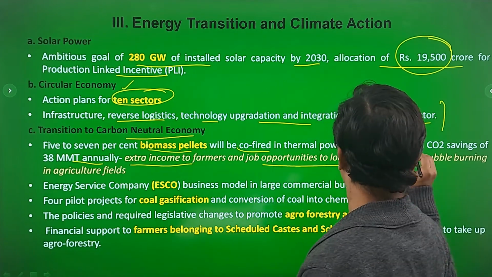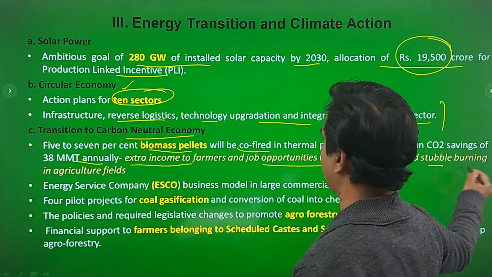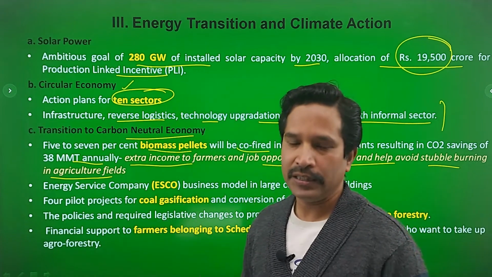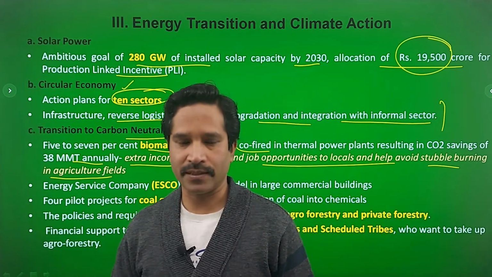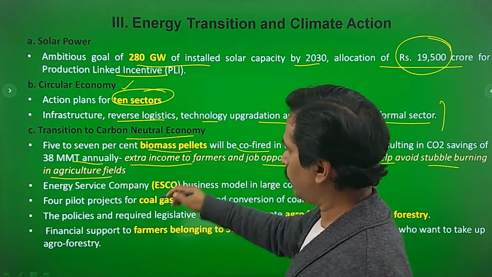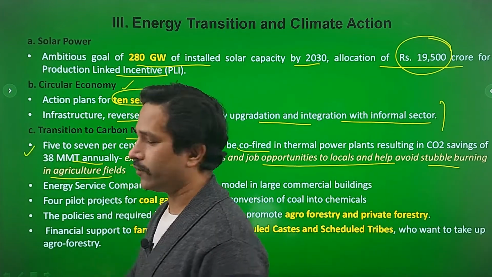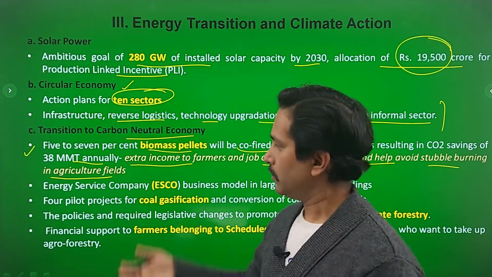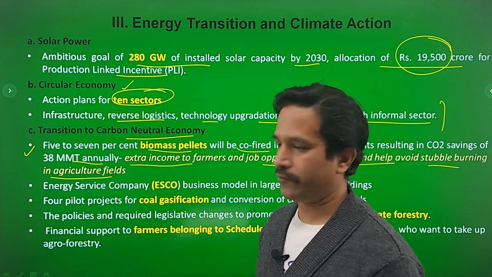and job opportunities for the locals and help avoid stubble burning in agriculture fields. So stubble burning becomes a major issue, especially in the winters in the surroundings of Delhi. So this is a very good, in fact, we can say this is a positive step to encourage farmers to go for such type of activities.